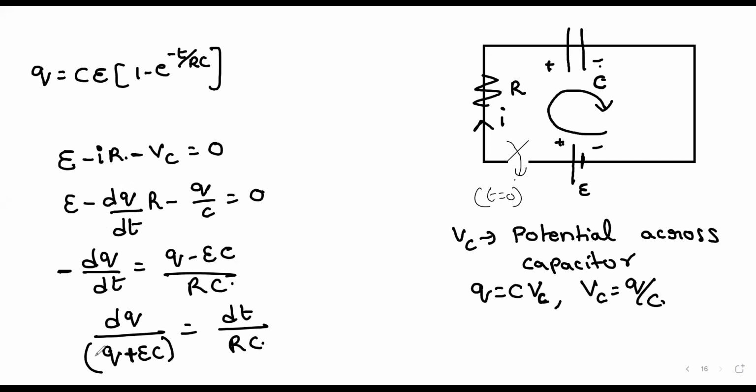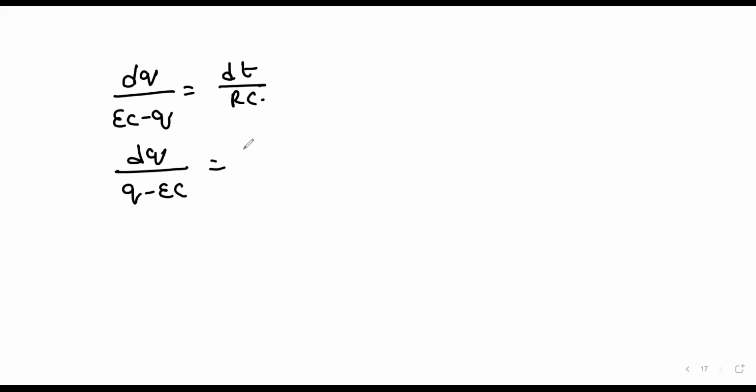So this is plus, this is minus. So dq by (EC minus Q) is equal to dt by RC. I can write this as dq by (Q minus EC) is equal to minus dt by RC. So I have to integrate it.